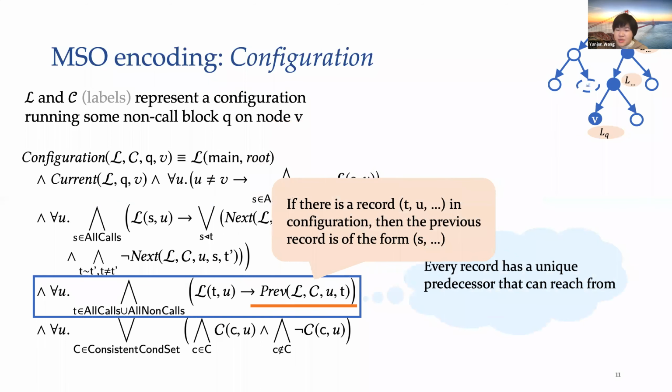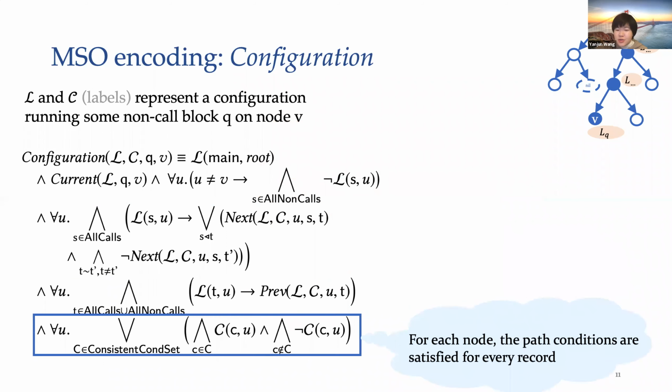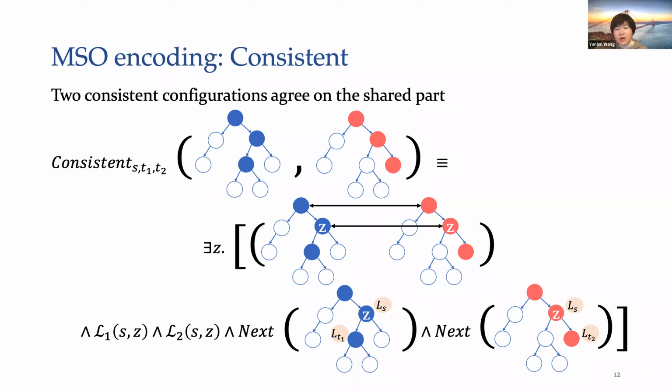The previous here is also a subformula that ensures that if there is a record TU in the configuration, then the previous record is of the form S. The last line makes sure that the path conditions are satisfied for every record. Now we know whether a tree represents a configuration.